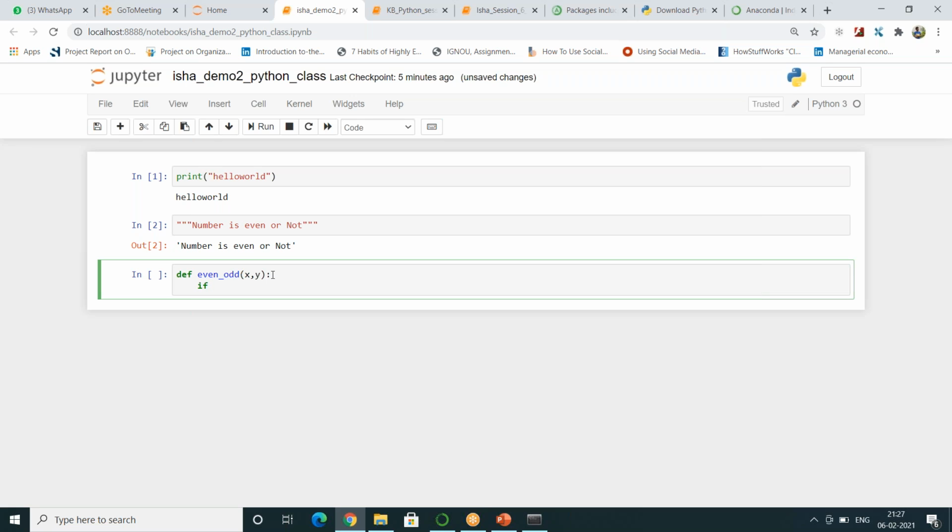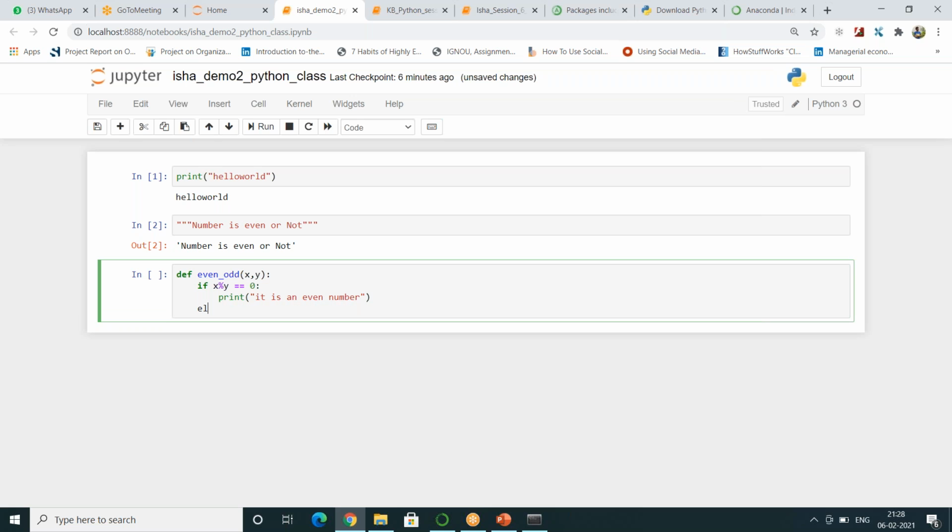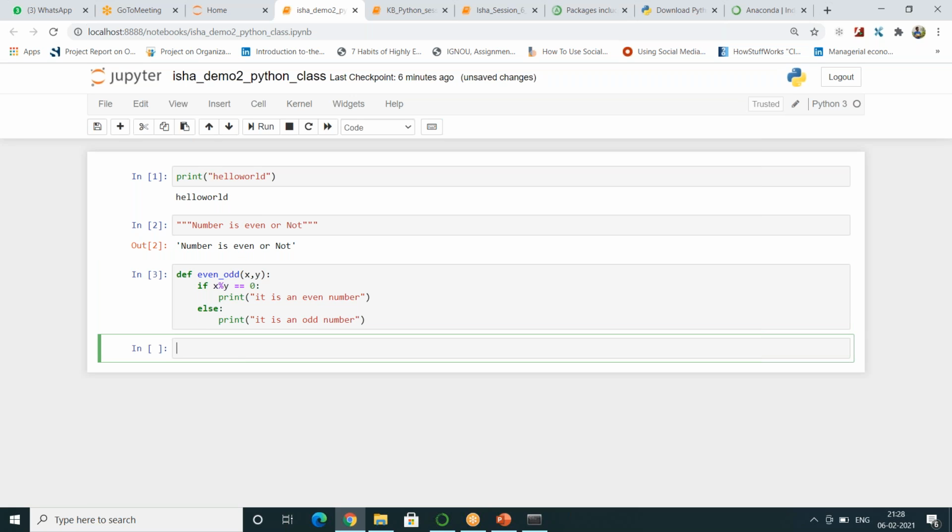So if x % 2, if you want to know the remainder, you need to use the percent sign within Python. I'll teach you all those. Is equal to 0, print, it is an even number. Okay, so I just executed the function.